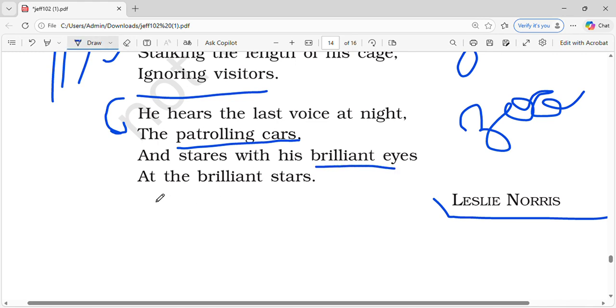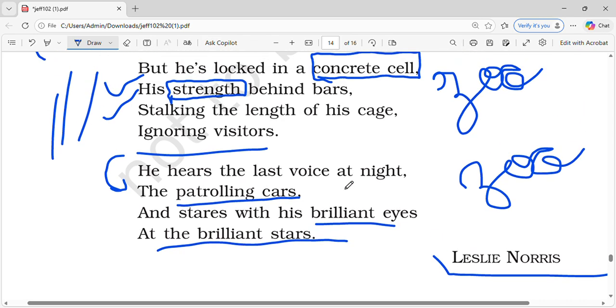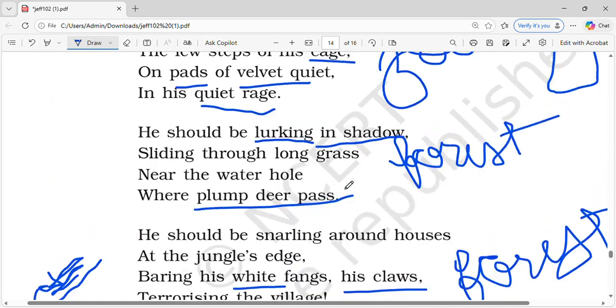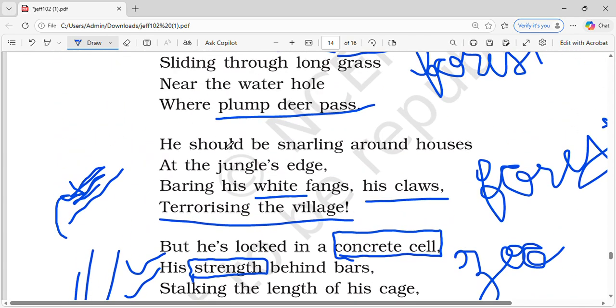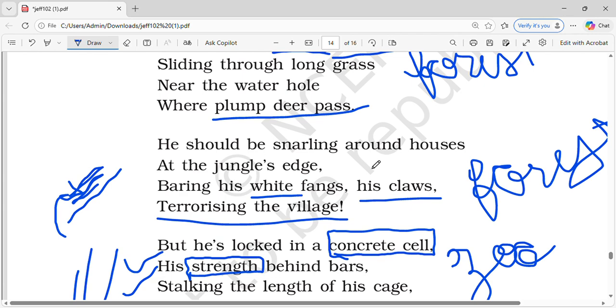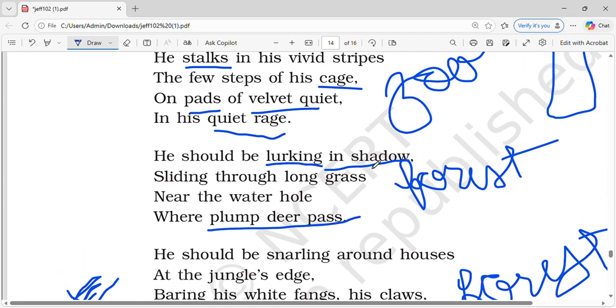And at the brilliant stars. So he also looks at the stars. Okay, let me just tell you again. He hears the last voice, that is of the patrolling cars, and then he stares with his brilliant eyes that are very shiny and shining. And then he also looks at the brilliant stars, and his eyes also glow like a star.